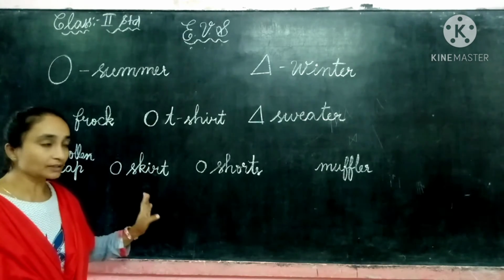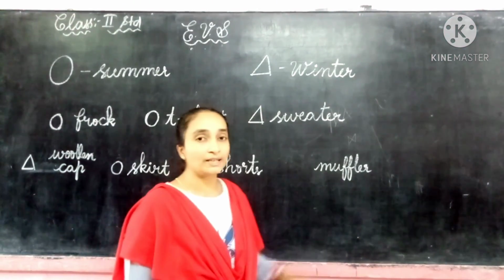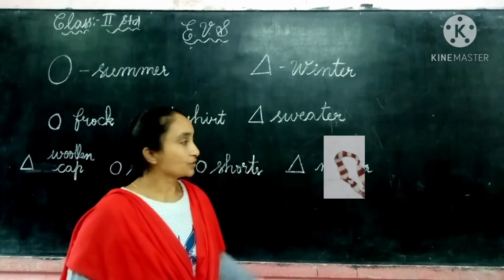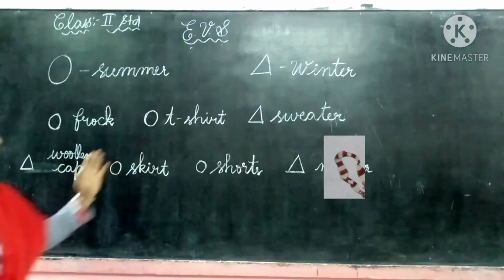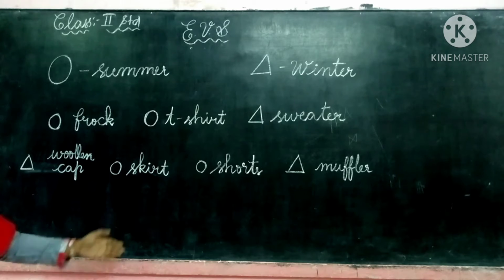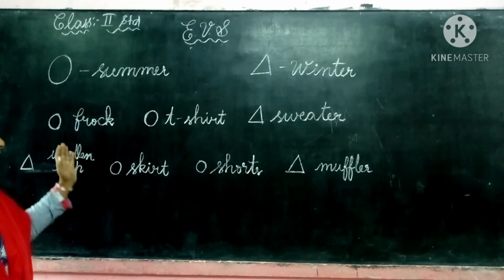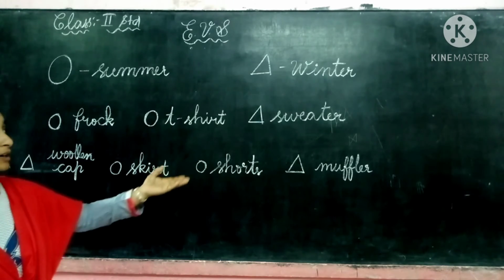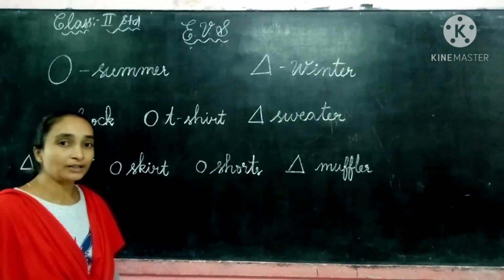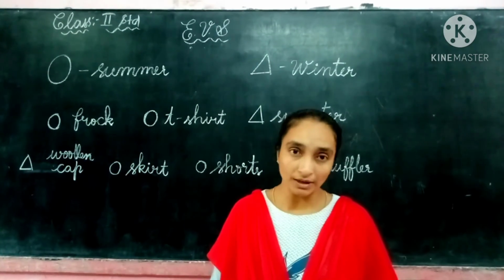So skirt is completed. This is a circle. These are the shorts, also a circle. And the last one is the muffler. Here we can make a triangle. So up to here, children, we have completed this activity. I hope all of you enjoyed this activity, children. So, making them separate, the summer clothes we keep circles next to them, and for the winter season clothes we have to form triangles there. So here we have completed this page 175.